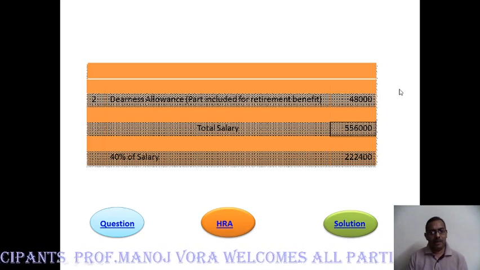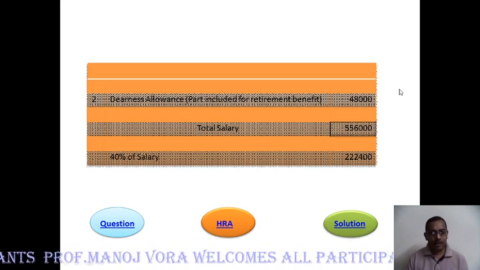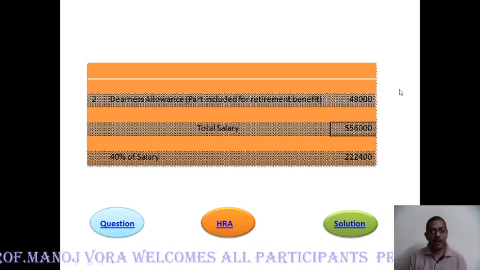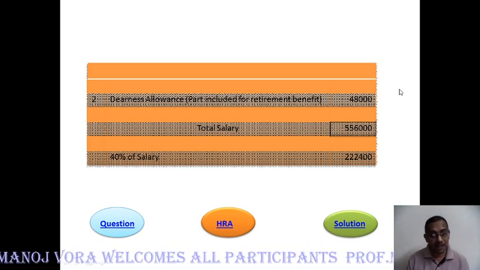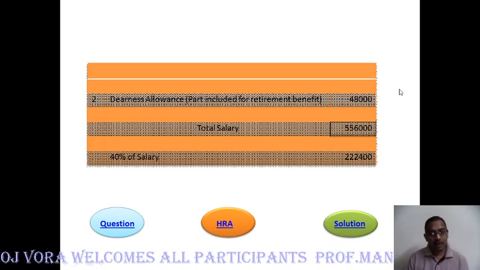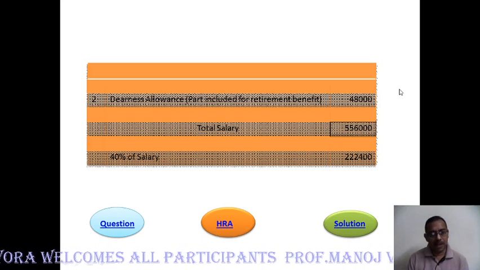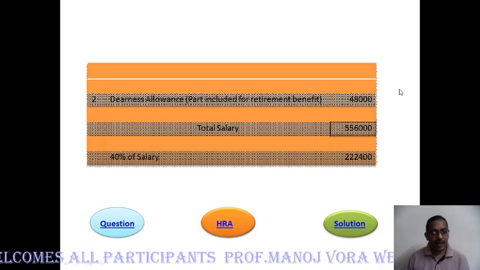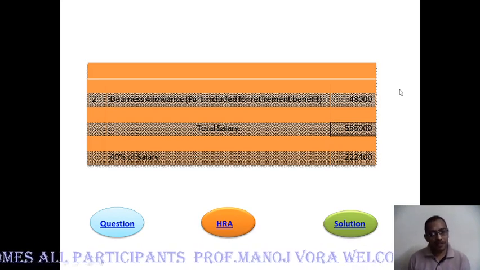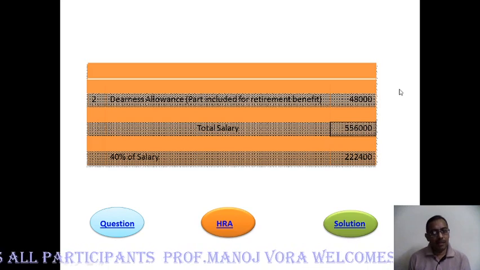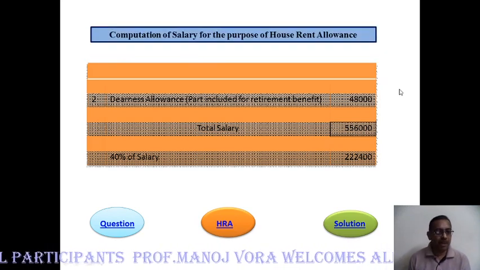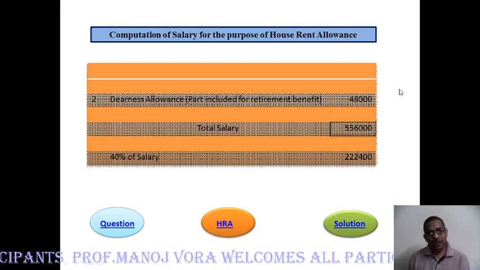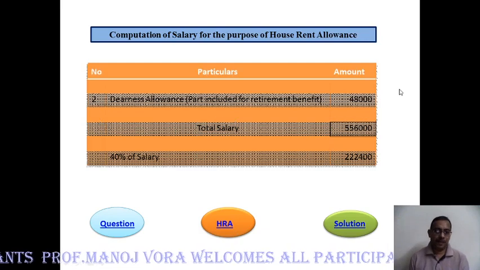So for that purpose, we need to calculate the percentage of salary. Here we are calculating salary because we have to calculate either 40% or 50% of salary. That's one of the rules, and that's why this calculation is to identify 40% of salary or 50% of salary. For yet another sub rule, we need to also identify 10% of salary. So this is what we are going to calculate here. This is the computation of salary for the purpose of house rent allowance.